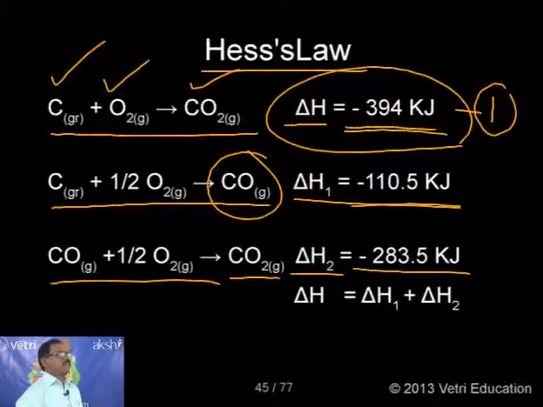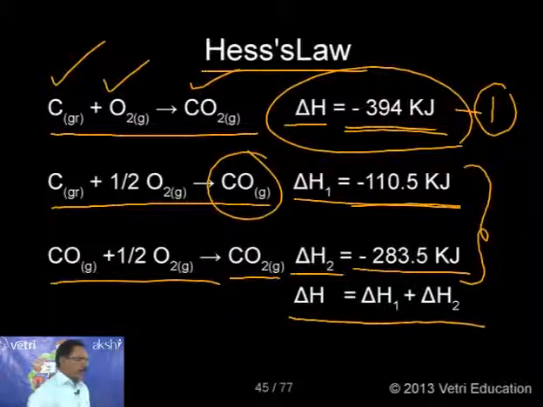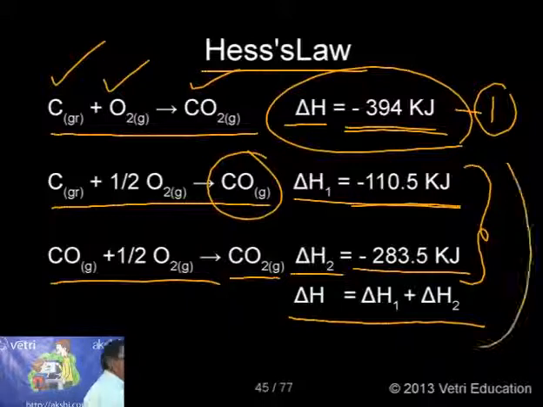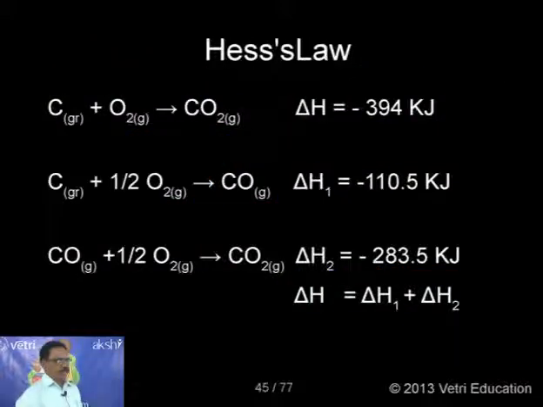The second method consists of two steps. But if you add both values, that is, delta H is equal to delta H1 plus delta H2, again you get the same value. So whether the reaction takes place at constant volume or constant pressure, or in a single step or more than one step, the result is identical. Here it is taking place at constant pressure. This is Hess's law.